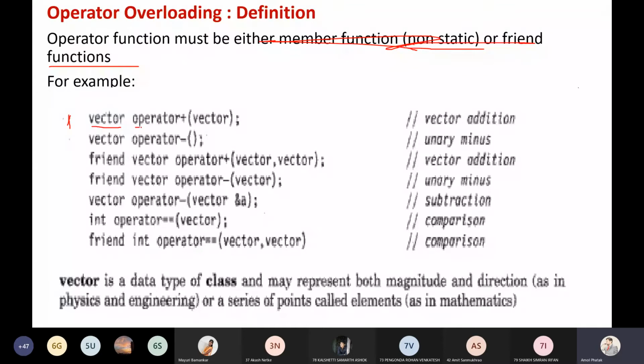So here this may be considered as the name of the function. What I'm passing to it is a vector. I'm passing the object which is of the class type vector. So that is what we are doing. Suppose I would use minus here, so here I'm just using the operator.